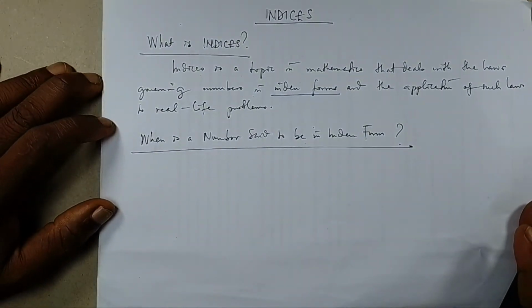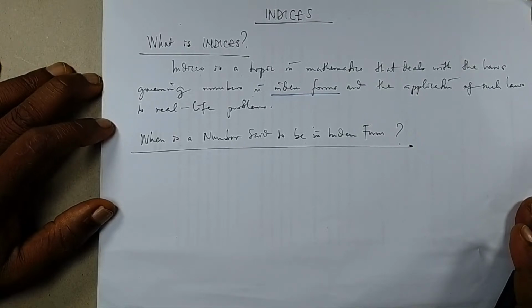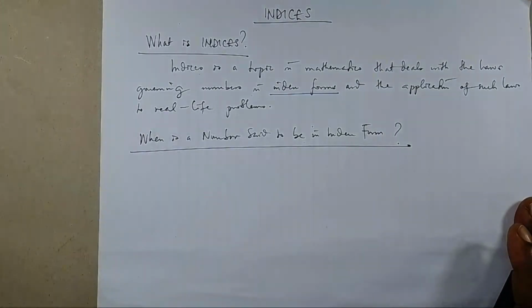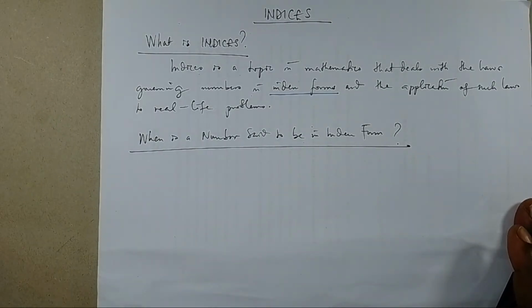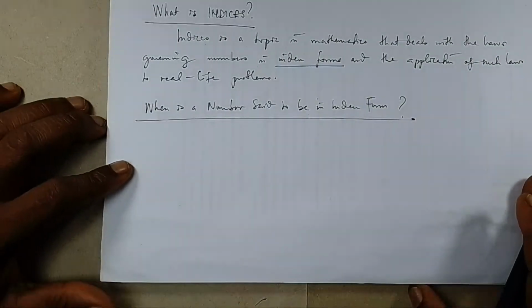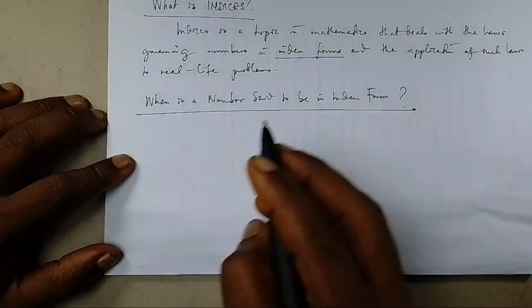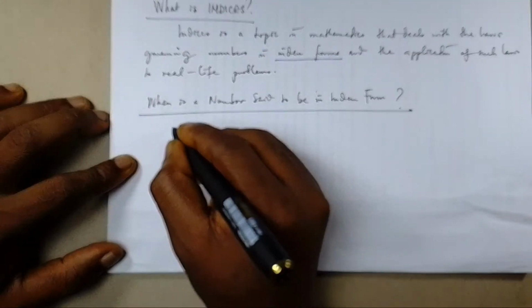If indices is a topic in mathematics that studies the laws governing numbers in index forms and the application of such laws, when is a number said to be in index forms?